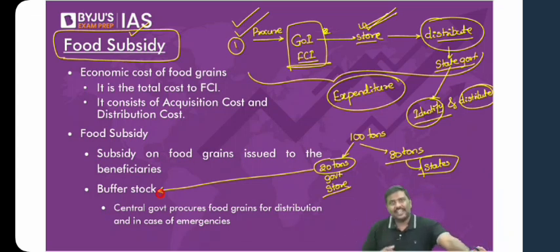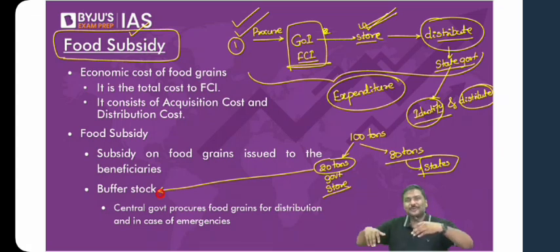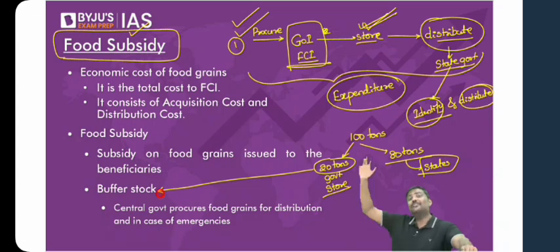Now, can you cultivate wheat every day? How many of you think, sir, if the supply is lesser, let's cultivate it, let's sow the seeds today, and tomorrow morning you'll get it and supply it to the market? No. Generally for wheat cultivation, for you to get the harvest, it takes somewhere around 4 to 5 months. So if you start cultivating today, you'll have to wait for monsoon, and only after 4 months you'll get the wheat in the market.